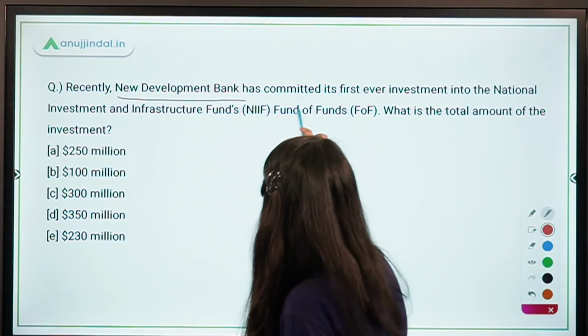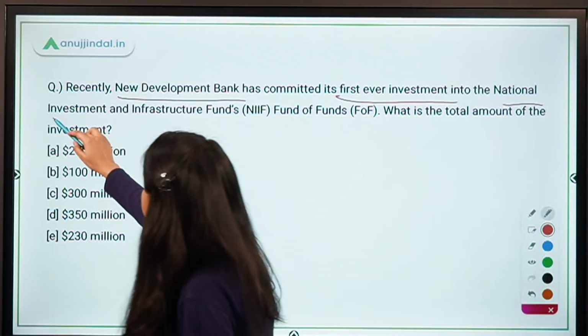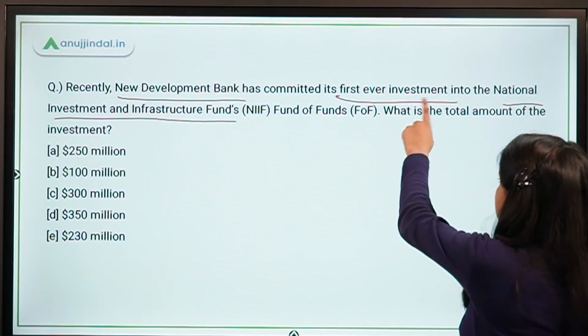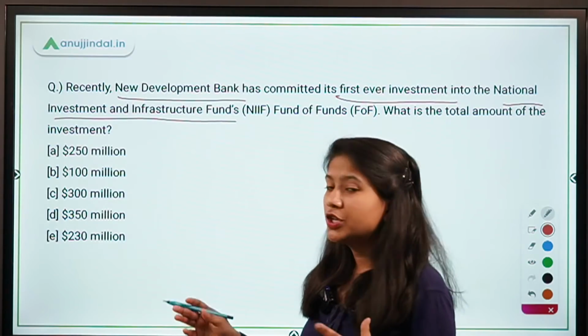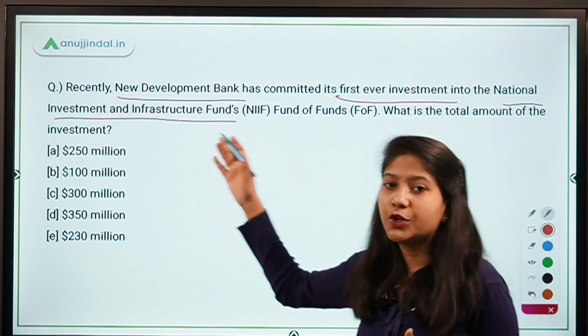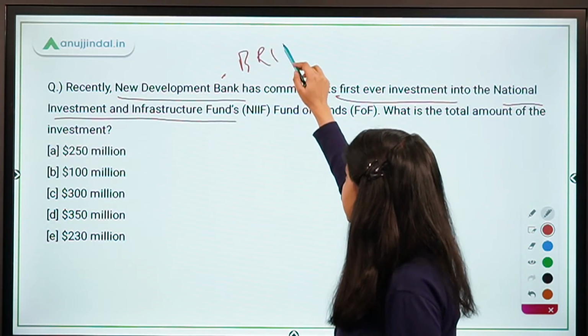Recently, New Development Bank has committed its first ever investment into the National Investment and Infrastructure Fund. So what is the total amount of the investment? So how much investment has been made by the NDB, New Development Bank? This is a bank set up by BRICS.